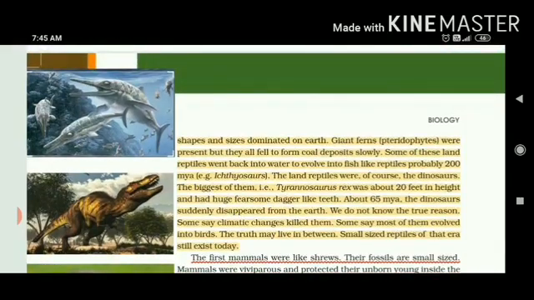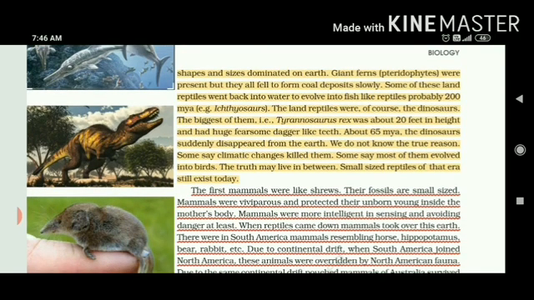They were called fish-like reptiles. You can see the very first picture. This is a picture of ichthyosaurs, a species of reptiles which went back into water. The land reptiles were of course the dinosaurs. The reptiles converted into birds. This second picture belongs to Tyrannosaurus rex, the biggest of all the dinosaurs. It is about 20 feet in height, with huge, fearsome dagger-like teeth.